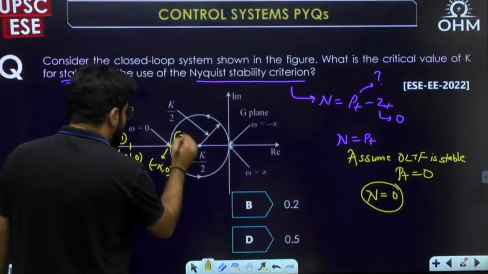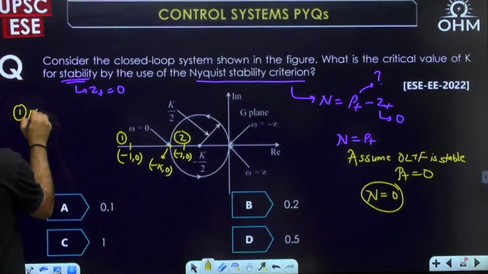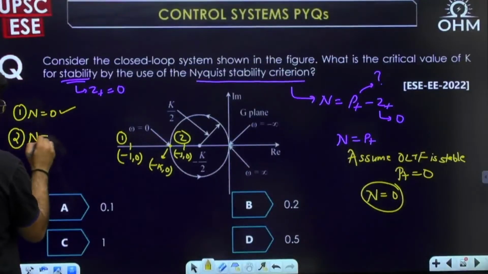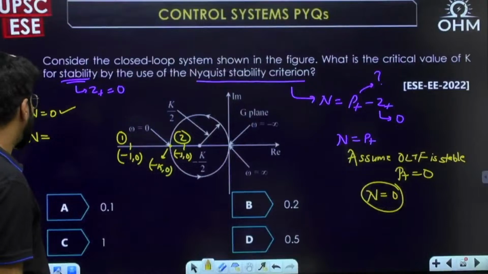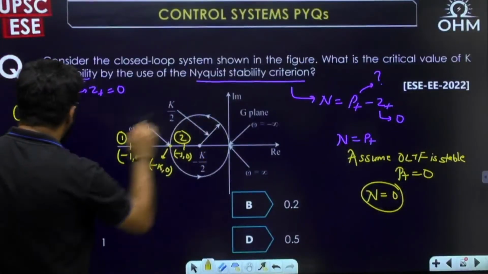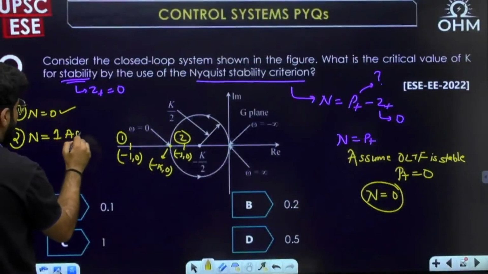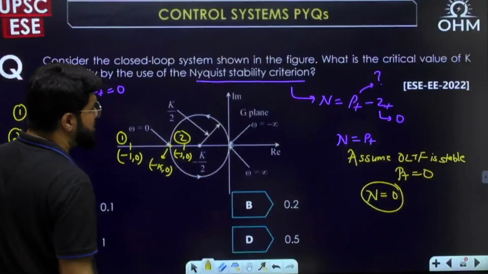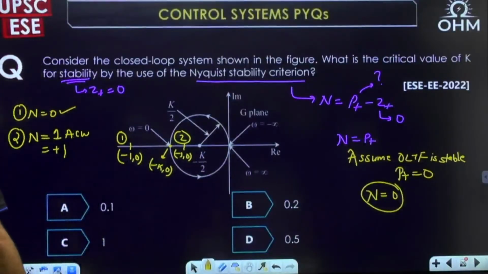Case number 1, case number 2. In case number 1, there is no encirclement. That is what you want. But in case number 2, there will be an encirclement. And how much is that encirclement? One, in the anti-clockwise direction. Anti-clockwise encirclement means positive 1. N equal to 1.